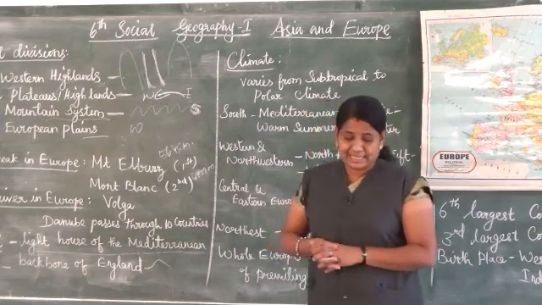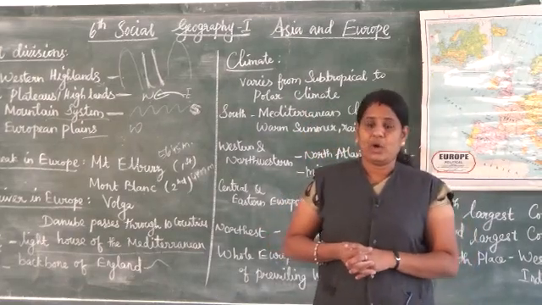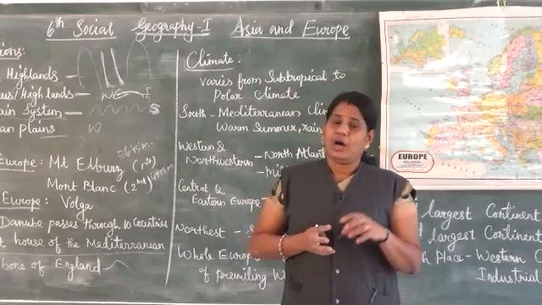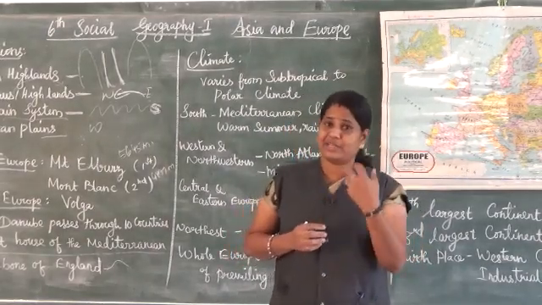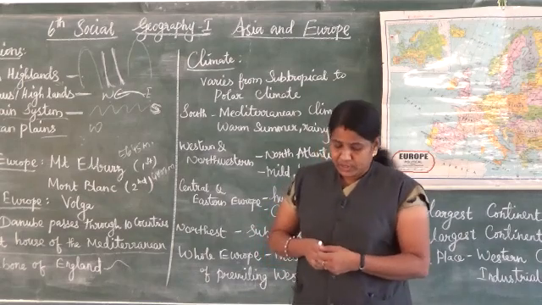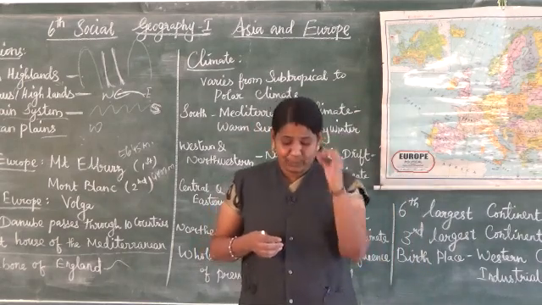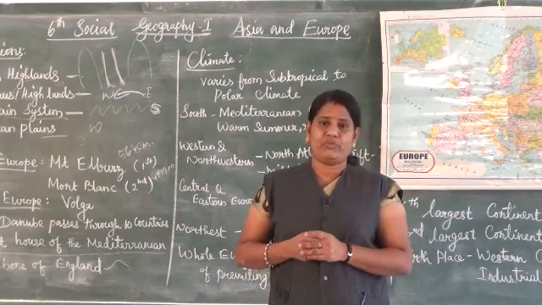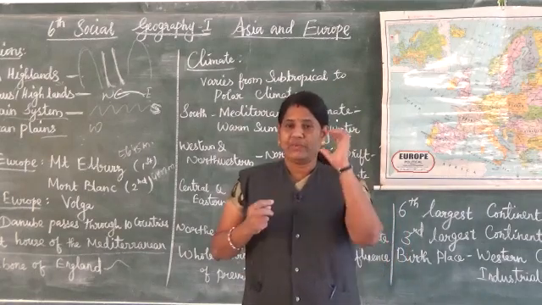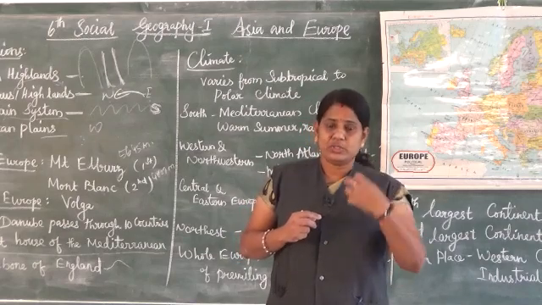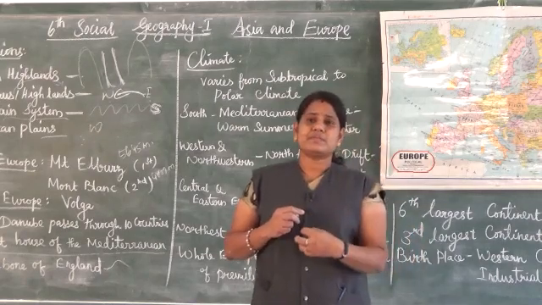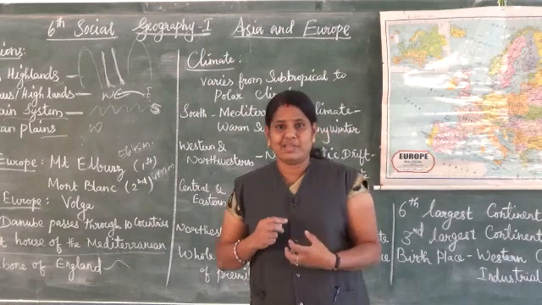Next we are going to see the drainage of Europe, how they get the water sources, the drainage system in Europe. The rivers play an important role in the development of Europe. Usually we know that where we can get a river source, people can build a new civilization.